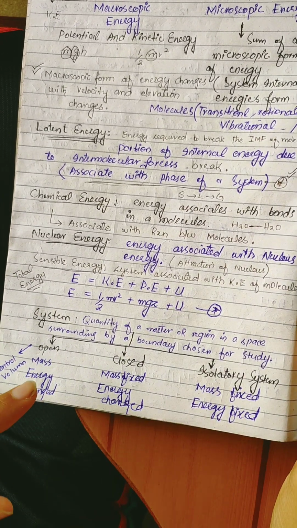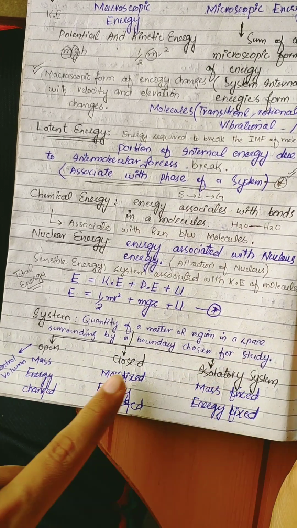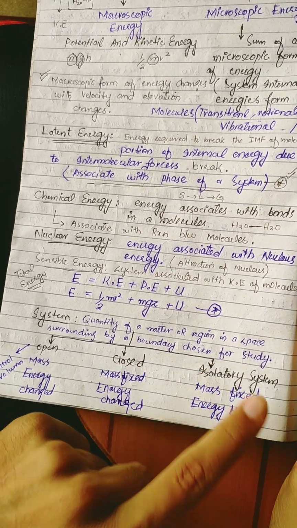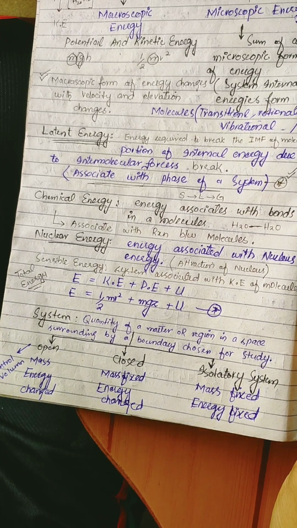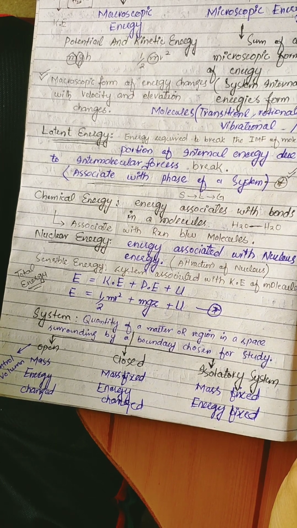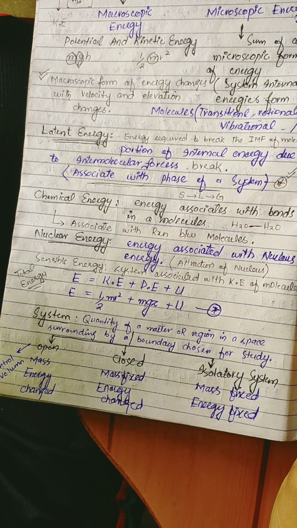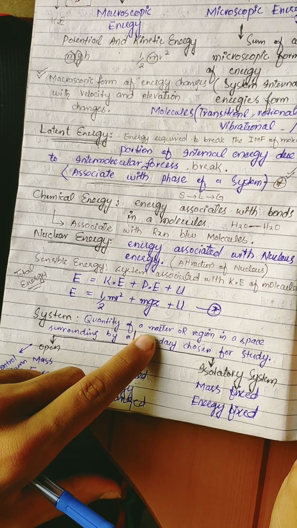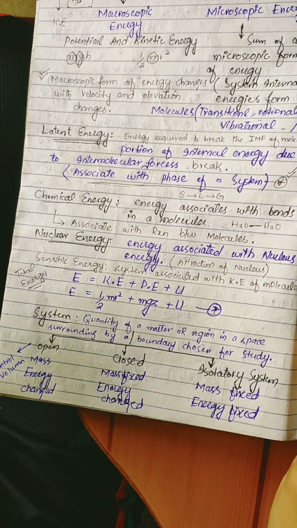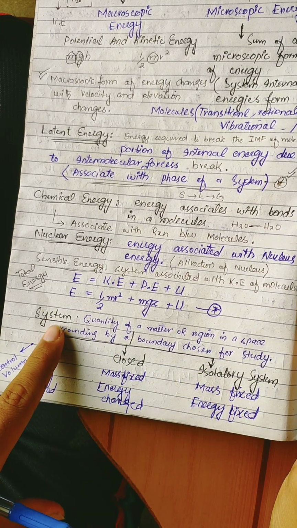Now we are moving toward the system. What is a system? A system is a quantity of matter or a region in space surrounded by a boundary chosen for study. It means a system is an imaginary or real boundary within which there is some matter or region of space. It is a region in space surrounded by a boundary, which can be a clear-cut boundary or an imaginary boundary, and we choose it for study. So this is called a system.